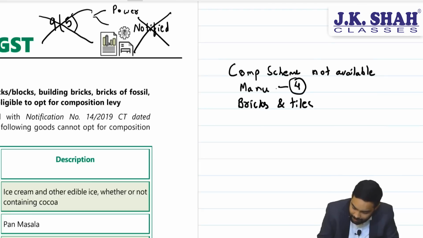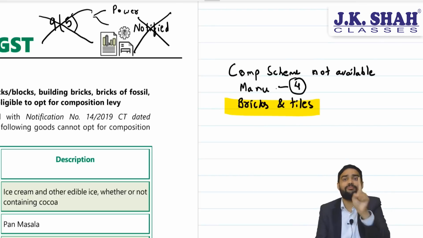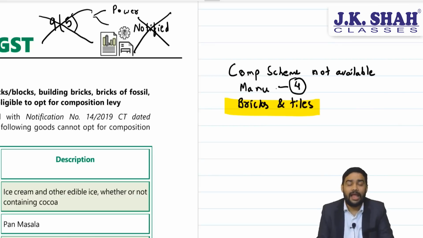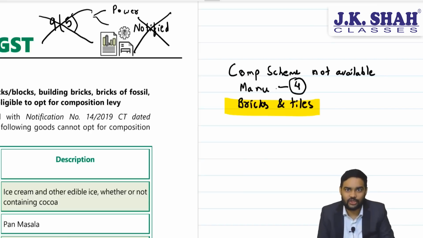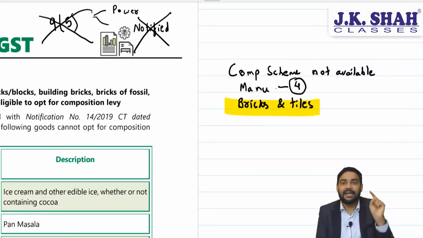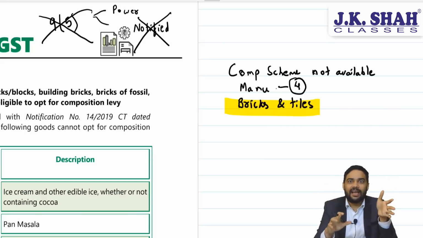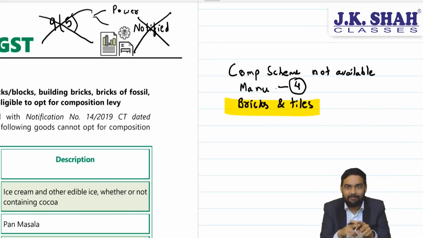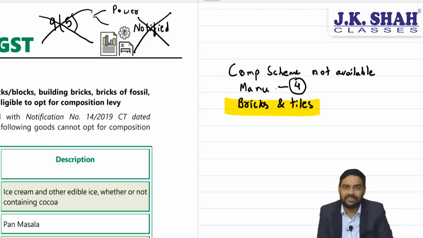That means, be very careful, manufacturers of bricks and tiles will not be eligible for the composition scheme. And there are different types of bricks, like building bricks, the red color bricks which you see, and fly ash bricks. Fly ash bricks are grey color big bricks which you have seen in buildings, where the content of fly ash is also mentioned.